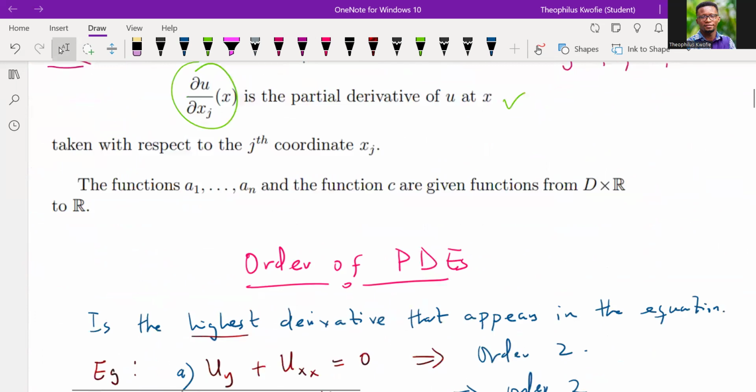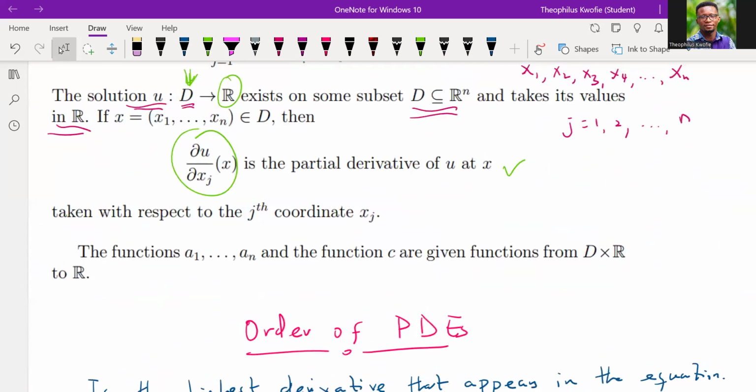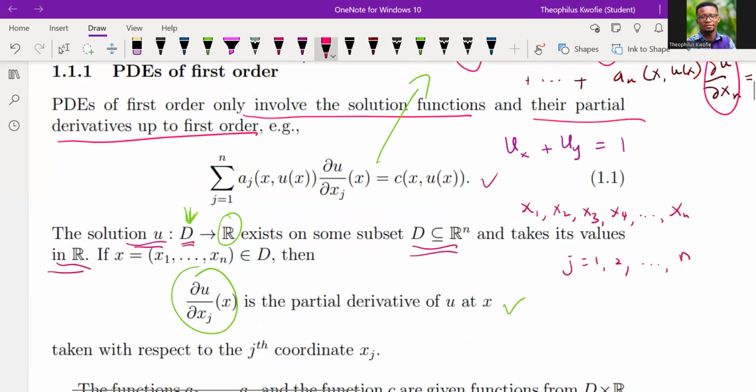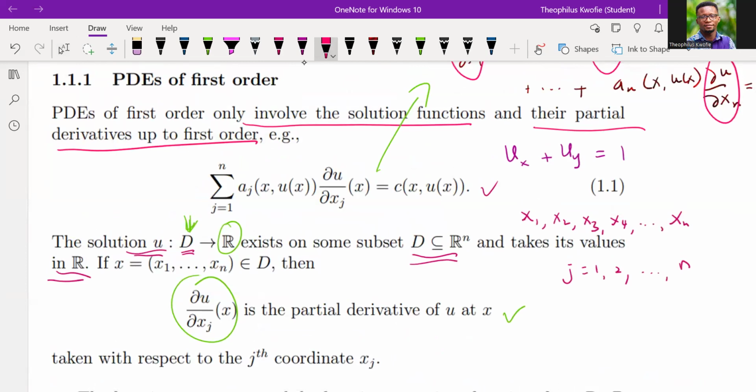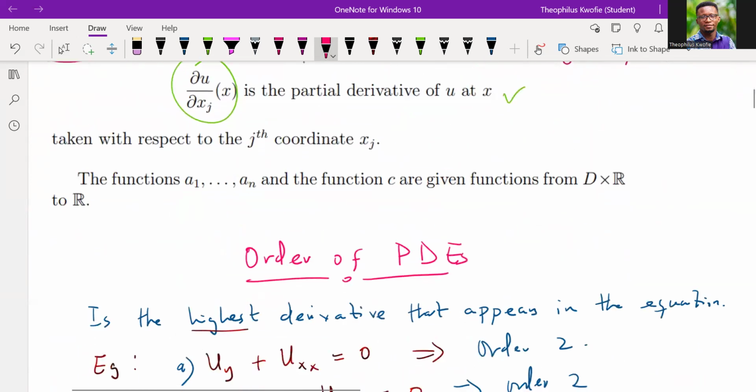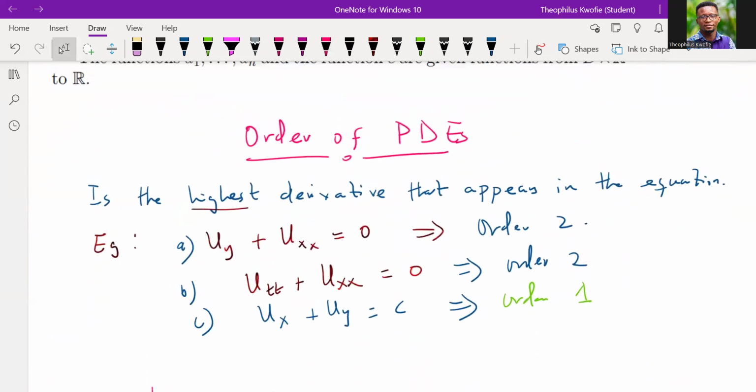Now, I also want to say that a, as I mentioned, is a function, but a also contains another solution, which is u. Remember, our u is a solution, and a contains the solution and some other independent variable like the x. So let's take note. Now, when we talk of the order of a PDE, what are we talking about? The order of a PDE is the highest derivative that appears in the equation.